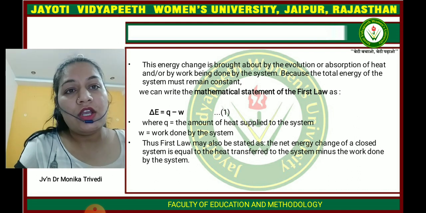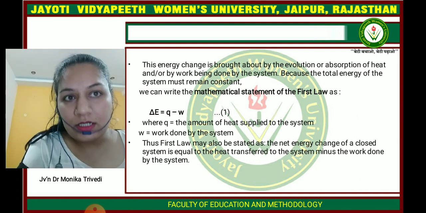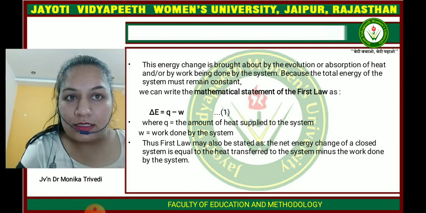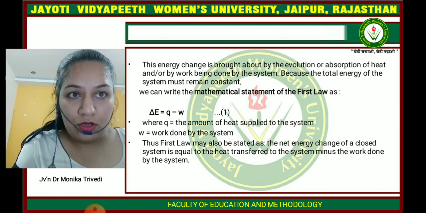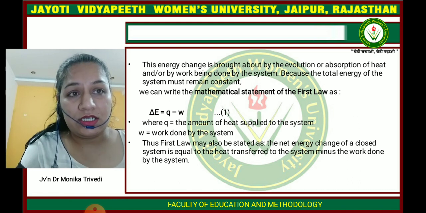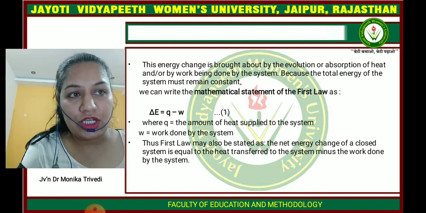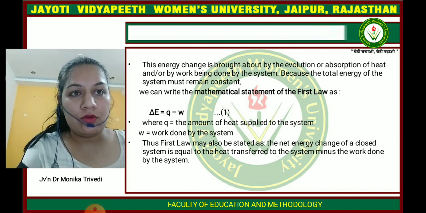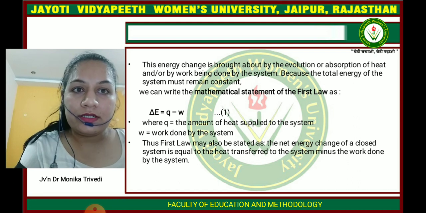Okay, so W here is the work done by the system and Q is the amount of heat supplied to the system. Thus the first law of thermodynamics also states that the net energy change of a closed system is equal to the heat transferred to the system minus the work done by the system.